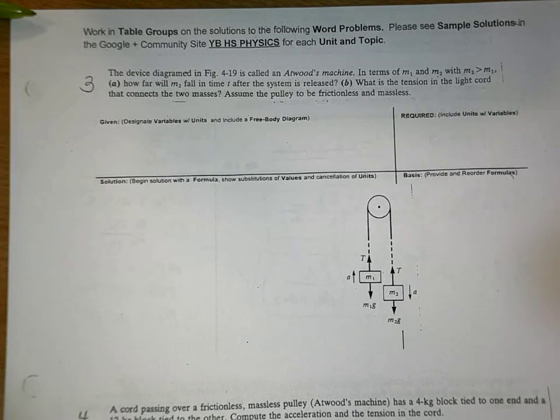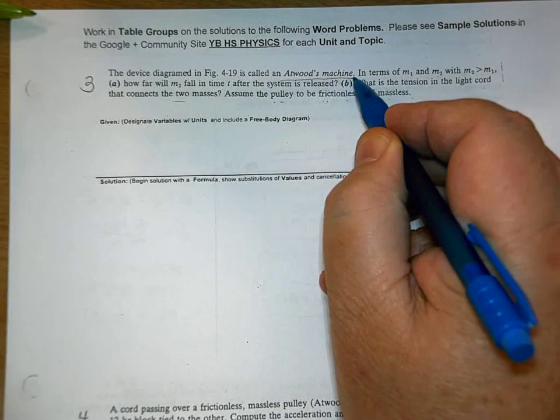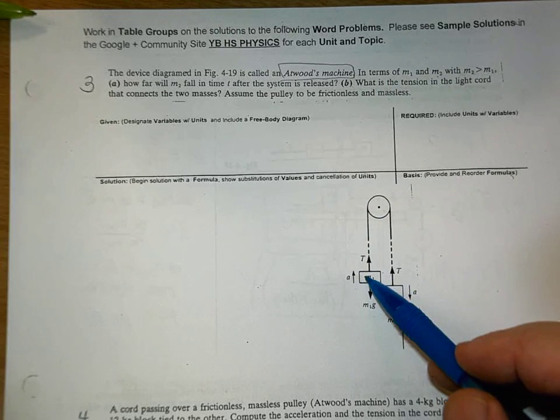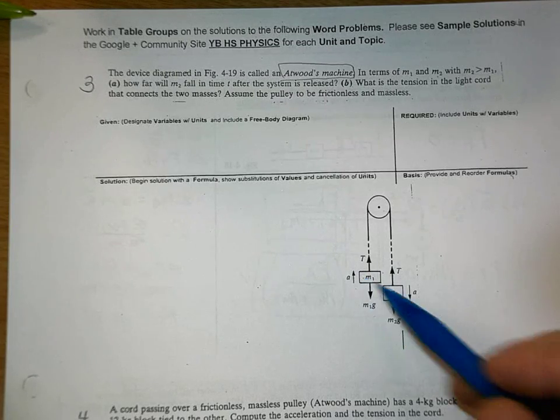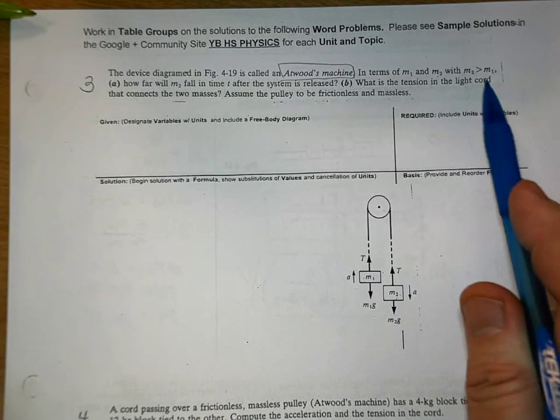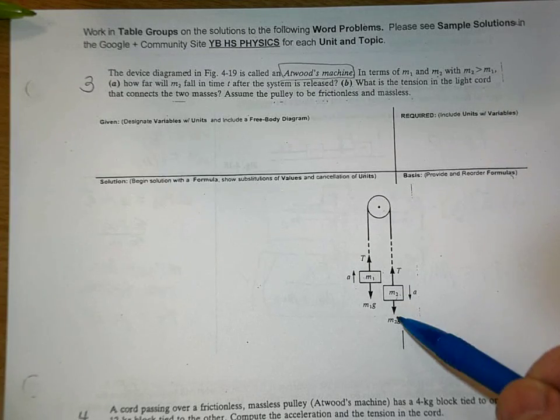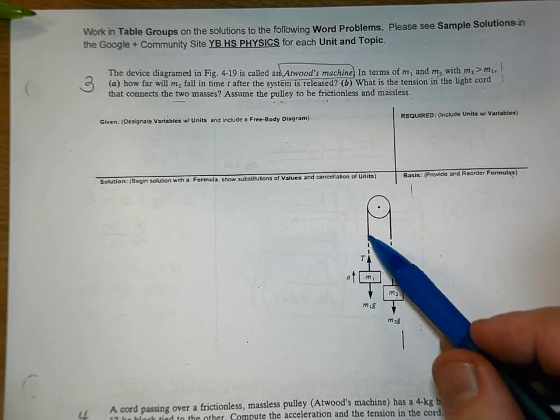Okay, so this is a very popular problem. Now, you have to remember this. This is called an Atwood device. It's basically just a pulley with two masses. If this is heavier than that, which it is here, right? Look, M2 is greater than M1. Then this is going to go down this way, and you have that arrow there. That one is going to go up.